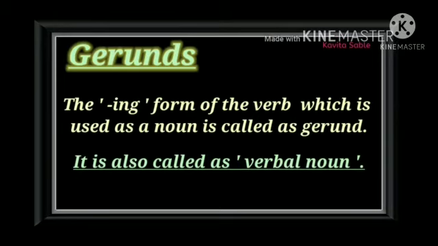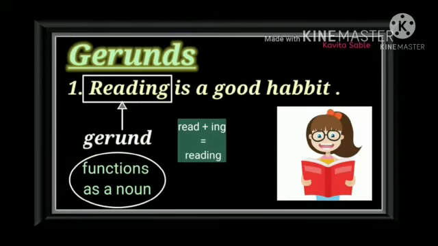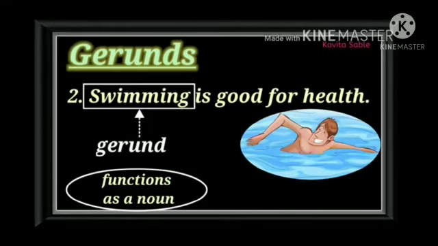Next topic is gerund. The ing form of the verb which is used as a noun is called a gerund. It is also called a verbal noun. Example for gerund: Reading is a good habit. Here reading functions as a noun, so reading is a gerund. Another example for gerund: Swimming is good for health. See here, the gerund swimming functions as a noun. So it is called a gerund.